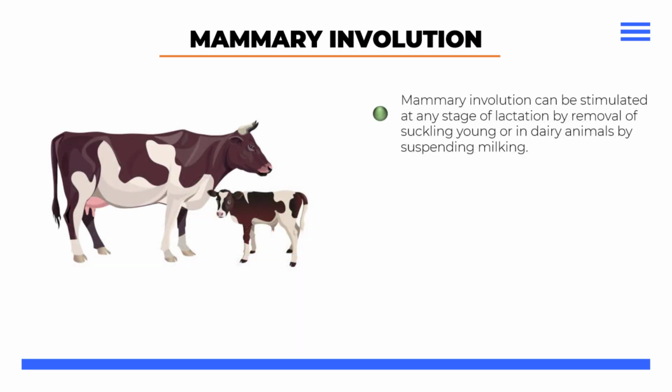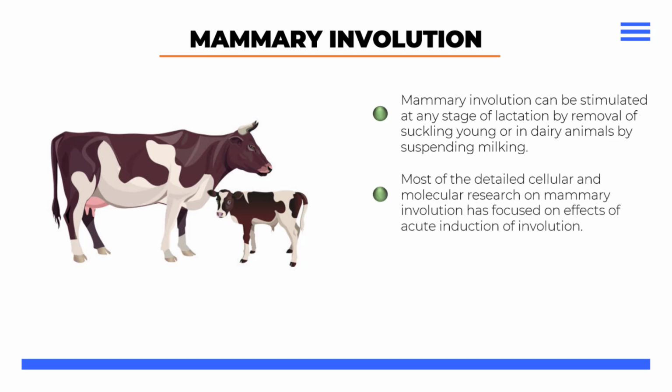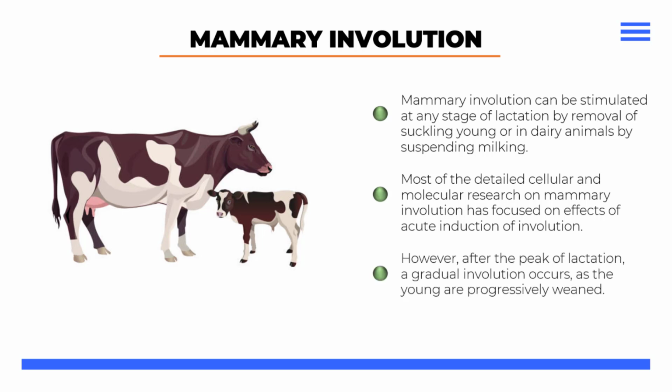Mammary involution can be stimulated at any stage of lactation by the removal of suckling young, or in dairy animals by suspending milking. Most of the detailed cellular and molecular research on mammary involution has focused on effects of acute induction of involution. However, after the peak of lactation, a gradual involution occurs as the young progressively wean.